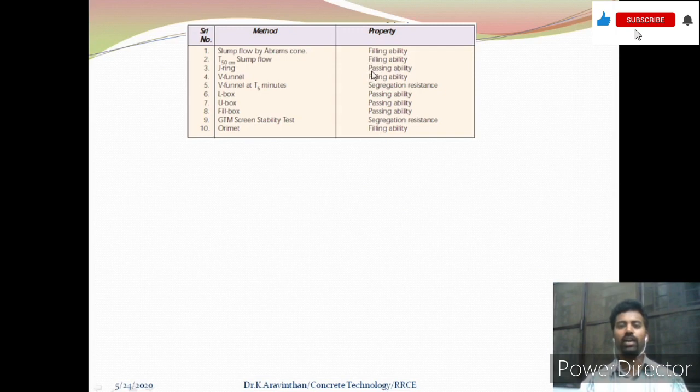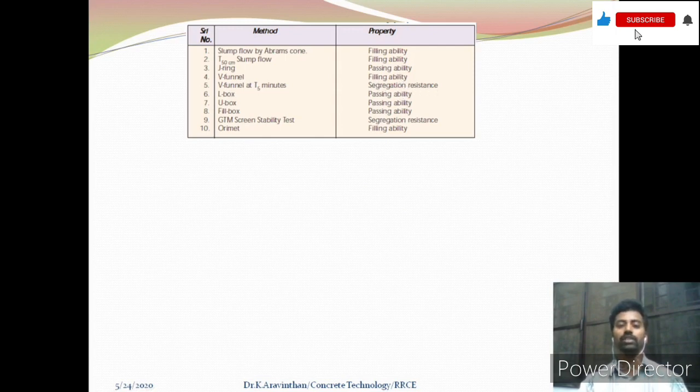essential for identifying the passing ability. So why? Because there is a reinforcement provided in the J-ring apparatus, so the concrete should pass through the reinforcement, so it indicates the passing ability. Also the V funnel test and the V funnel T5 minutes test. So these two indicate the filling ability and the segregation resistance.